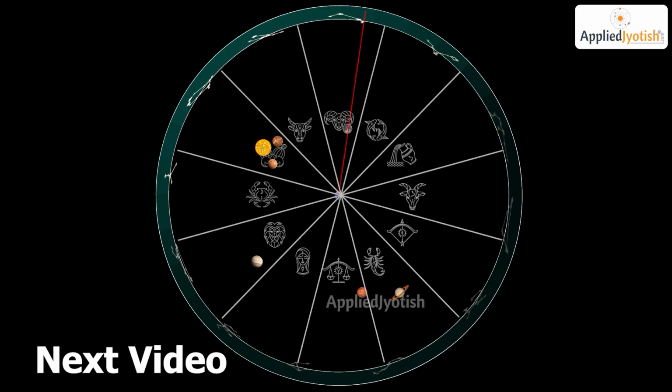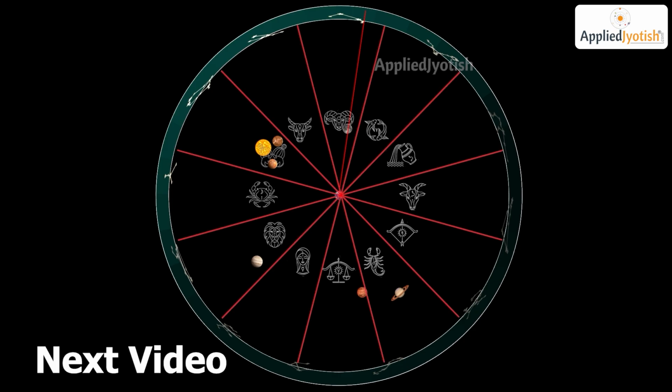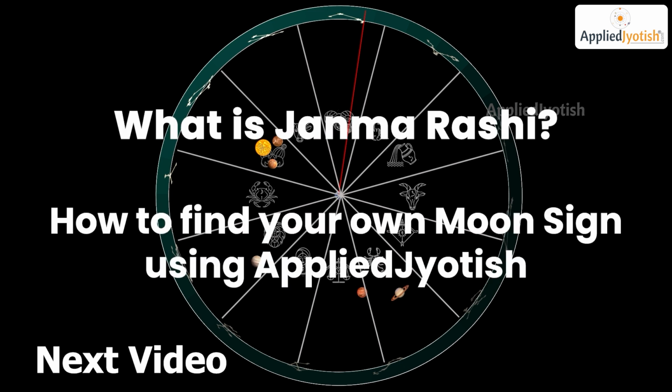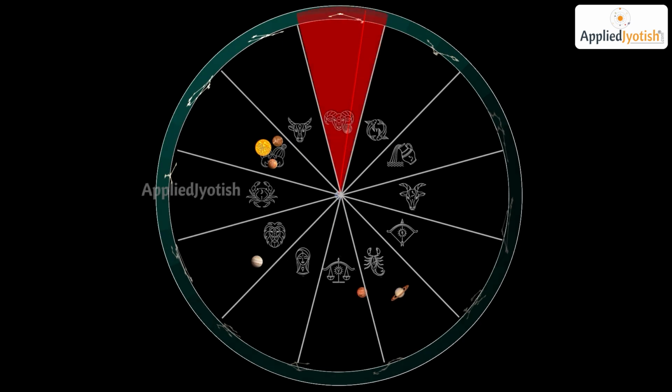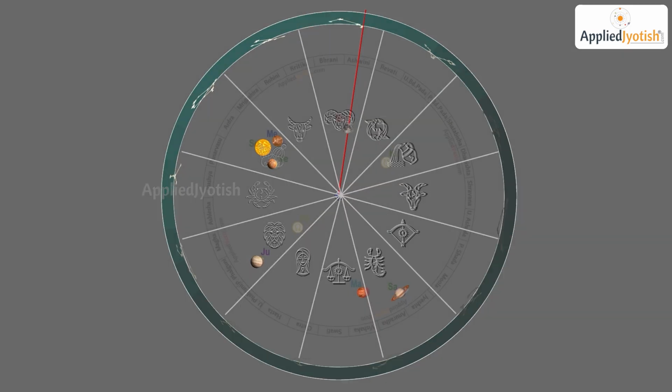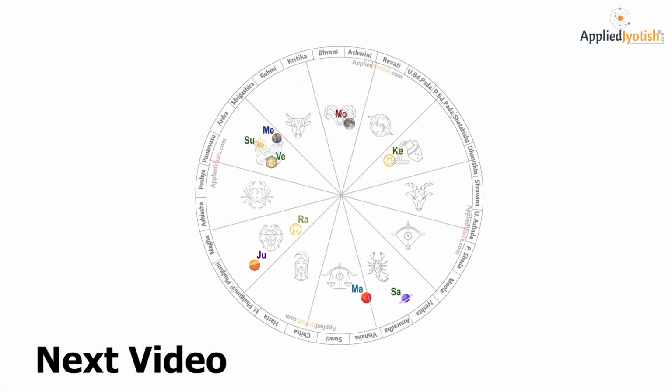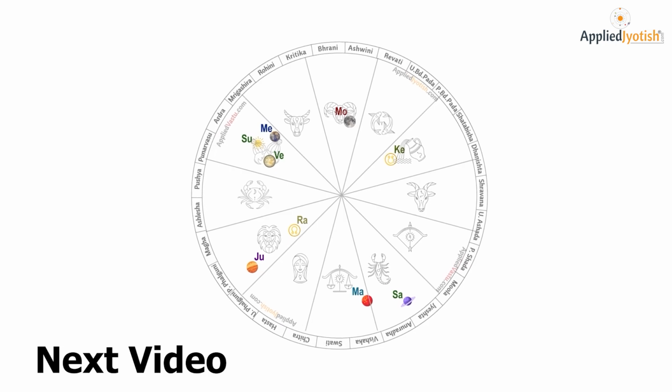Now the question arises, what is a Kundli or birth chart? We will learn about this in the next classes. In that class, we will discuss in detail one of the most important parameters of a birth chart, the Janma Rashi or the moon sign, and how you can find your own moon sign or Janma Rashi absolutely free using Applied Jyotish. Additionally, through animation, it will also be explained what kind of information you can discover about yourself through your Janma Rashi or moon sign.